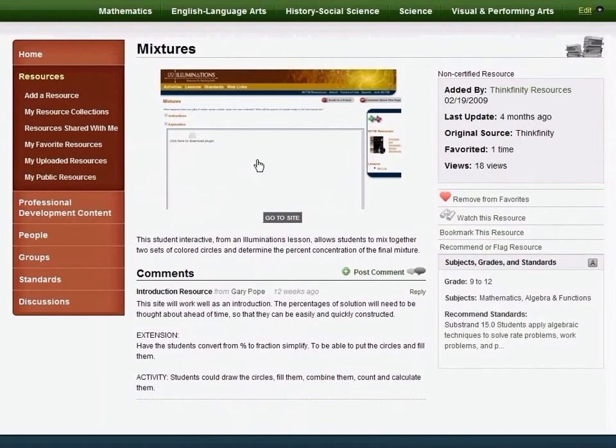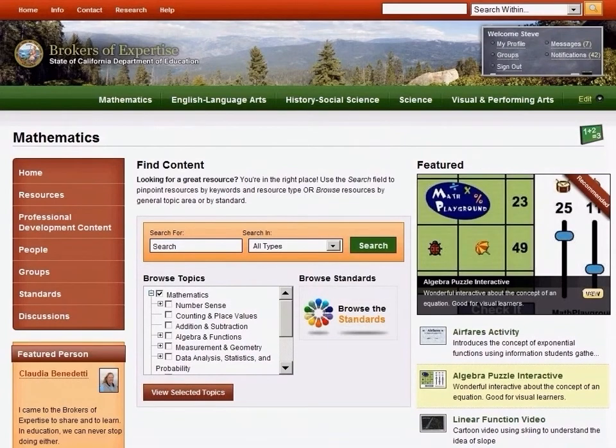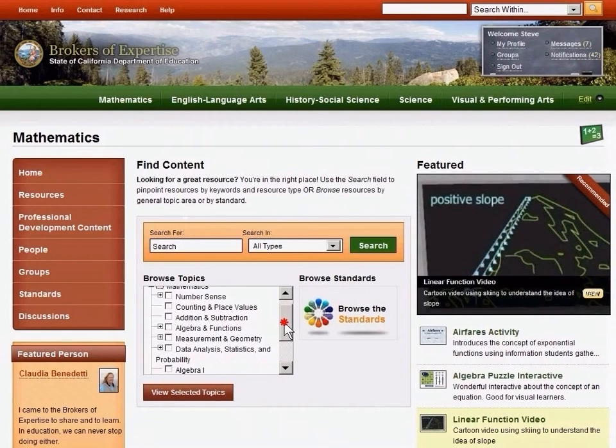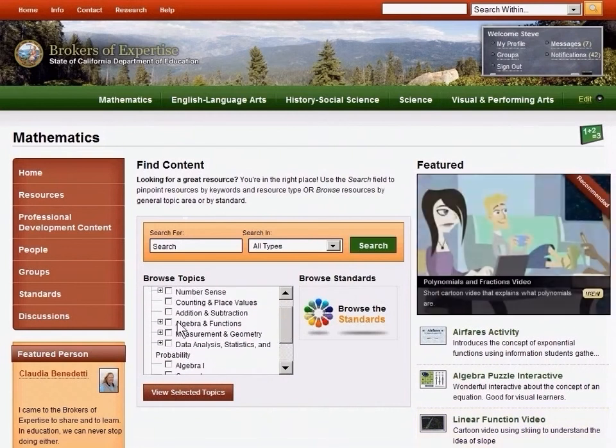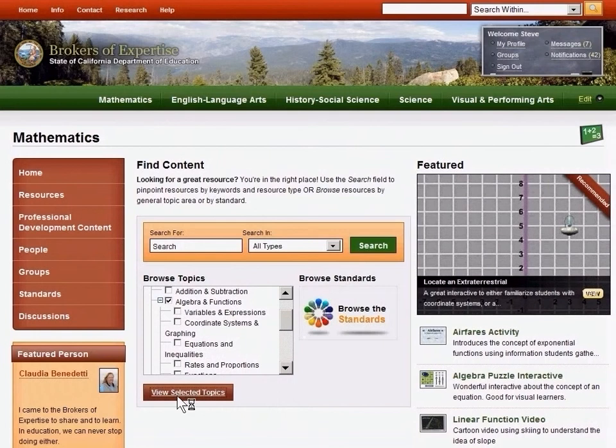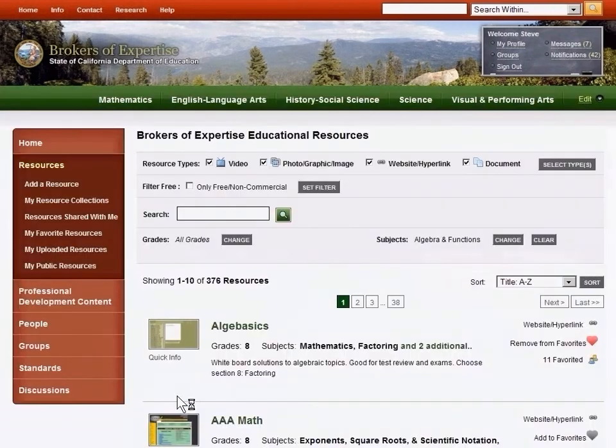Finally, we'll take a look at the topic browser to see another way that educators can find resources. By clicking on the Mathematics shortcut, we can go directly to the Math subject area homepage. From here, we can see a different view of the mathematical content on the site. Inside Algebra, there are various curricular areas. We'll click on Algebra and Functions. But you can see there are a range of options. This topic browser is also flexible and can support changing taxonomies as needs change.